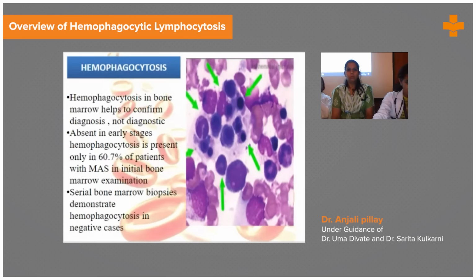Once we do a bone marrow, we can see a picture of hemophagocytosis. Even though hemophagocytosis confirms the diagnosis of HLH, its absence does not exclude it, because in the early stages it will be difficult to see this picture. So we may have to do a serial bone marrow biopsy to demonstrate the hemophagocytosis in the negative cases.